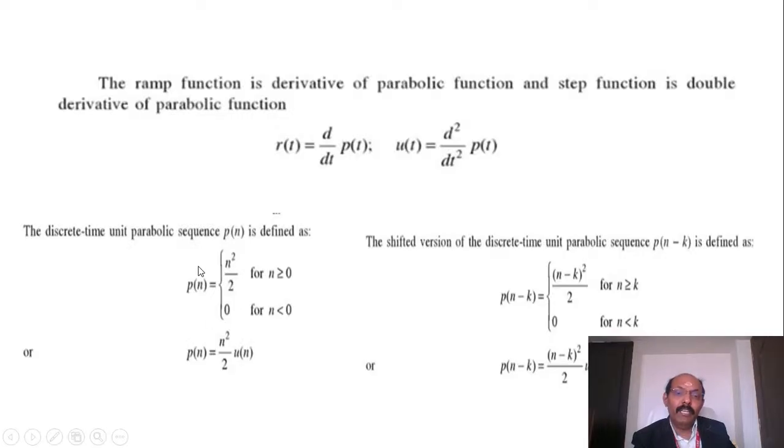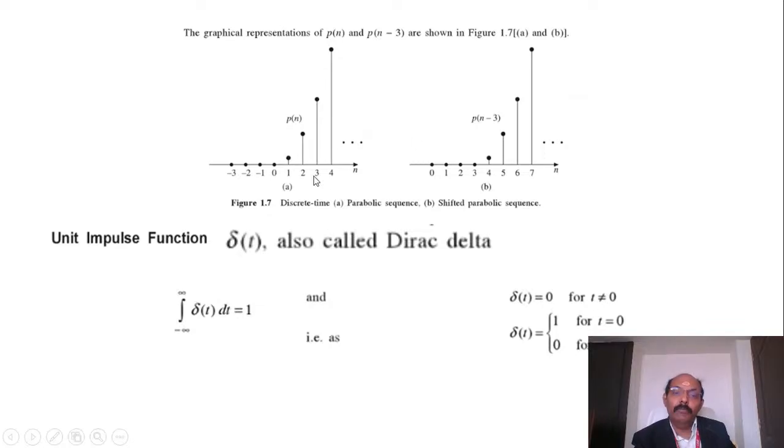Now in terms of discrete, instead of t we put n. Nothing else changes here, because n is nothing but an instant of time. So instead of t, we substitute n. This is the discrete type sequence having the parabola at different instances. And this is the sequence shifted by the value of 3. Here, the starting point is -3, -2, and now it is shifted to -1. P of n minus 3 is also possible. It is shifted by 3. So 1, 2, 3; -3 is now 0. From 0 onwards, we are getting the signal.